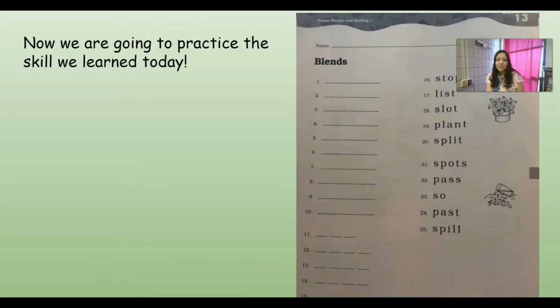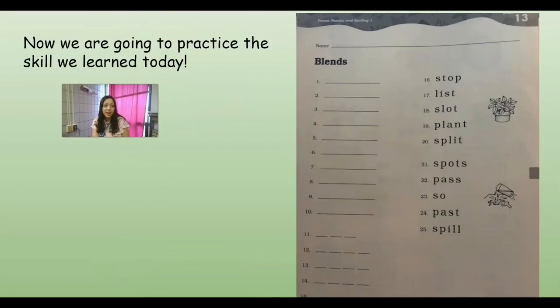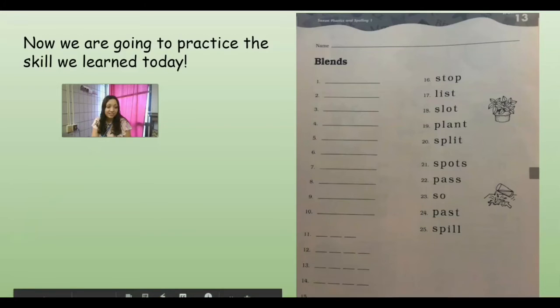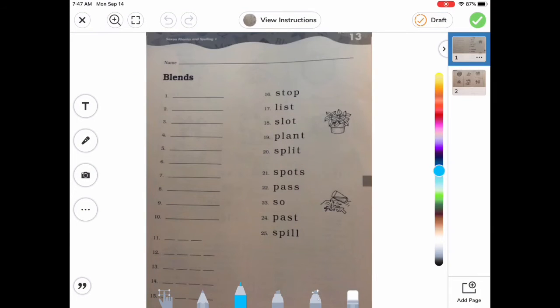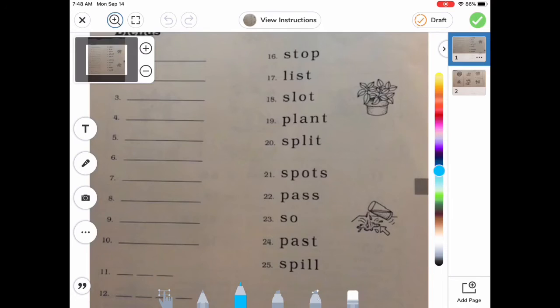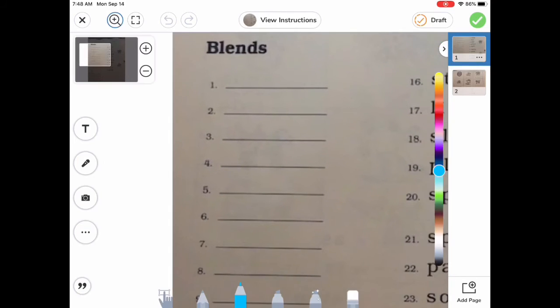All right, so we are going to go ahead and flip over to our activity sheet so that we can practice what we learned today together, okay? All right, guys, we are ready to work on our activity sheet for lesson 13. So remember, we can always hit that little plus mark if we want to zoom in so it's easy for us to see and to write on.